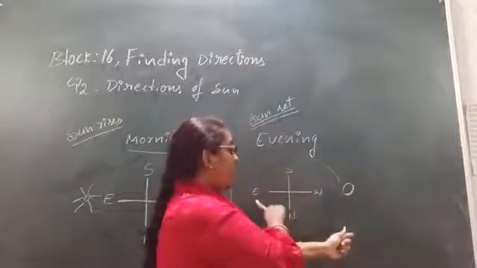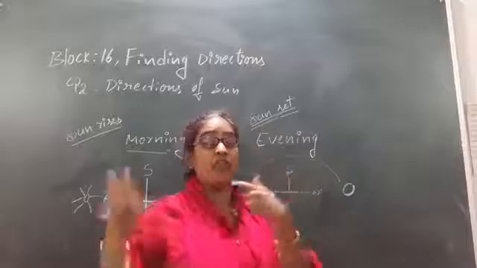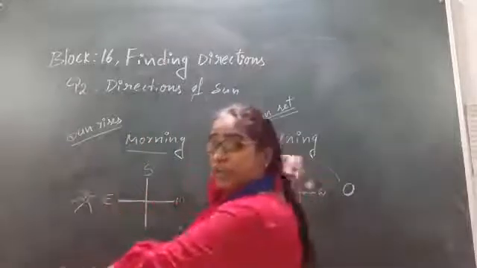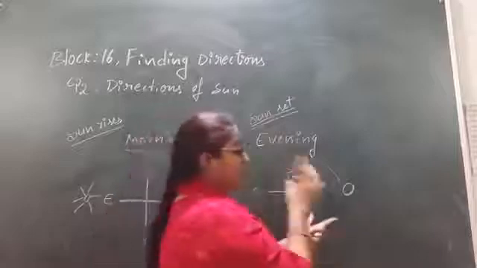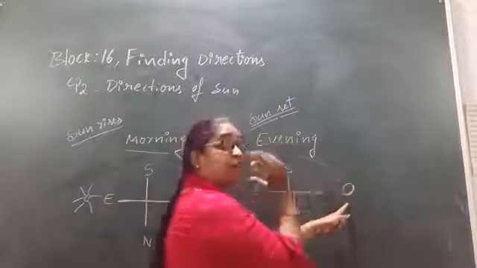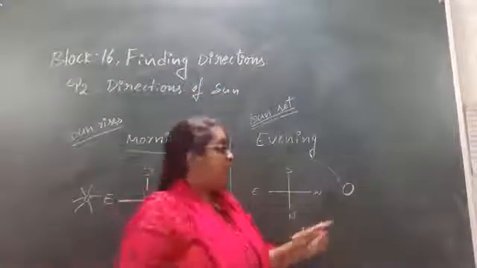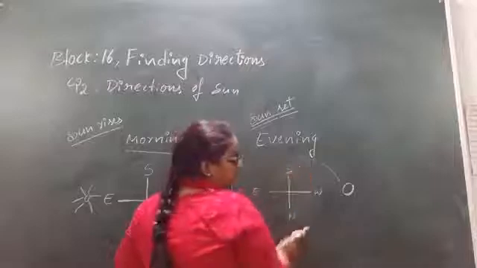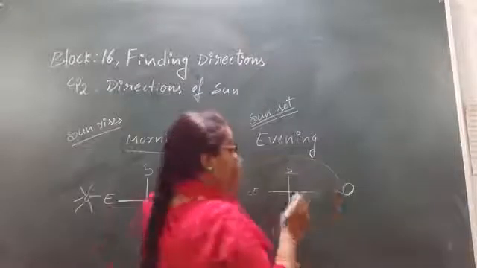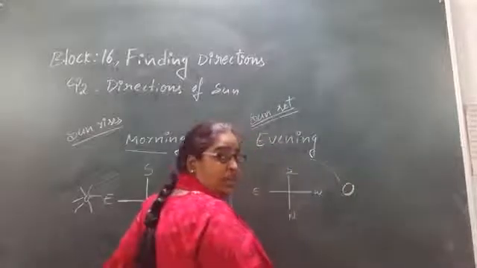So now I am changing my position from front to back. Earlier I had west on my back side. Now I am turning to the west side. Now I am facing the sunset, that means I am facing the west side. So I will have my back to the east, and on my left hand side I have south, and on my right hand side I have north.